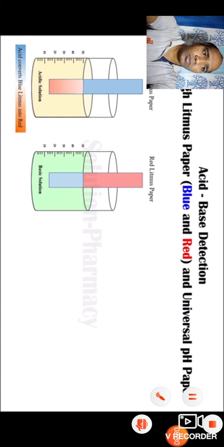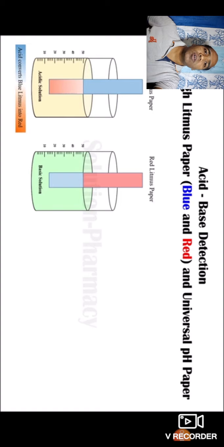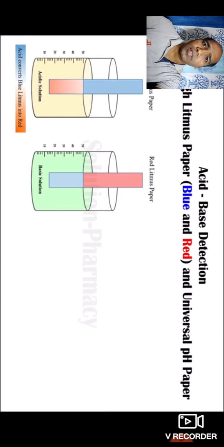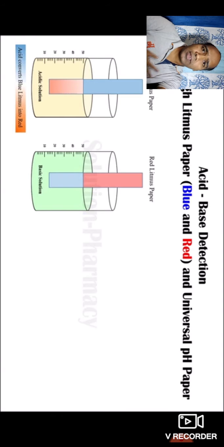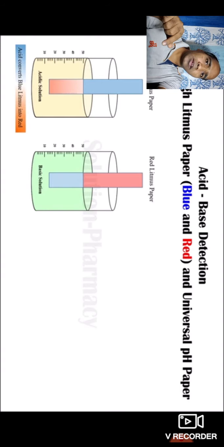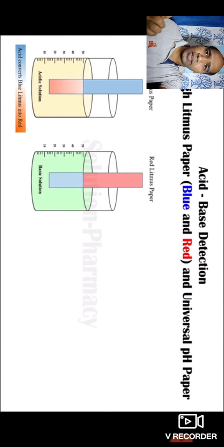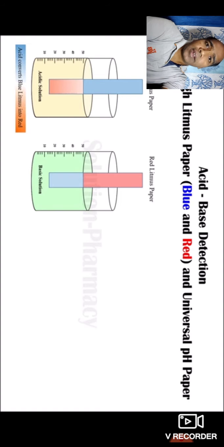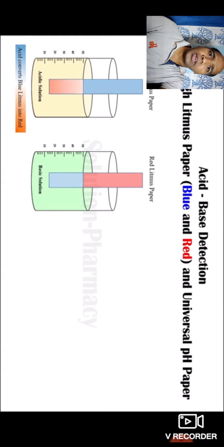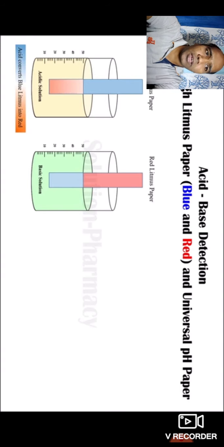If the question is, how can you identify whether a solution is acidic or basic in nature? What will be your answer? Simply you have to answer that if I take one solution and a blue litmus paper, and it is changing into red in color, then the given solution is acidic. If I take red litmus paper and it changes into blue in color, then it is basic in nature. It's very simple.